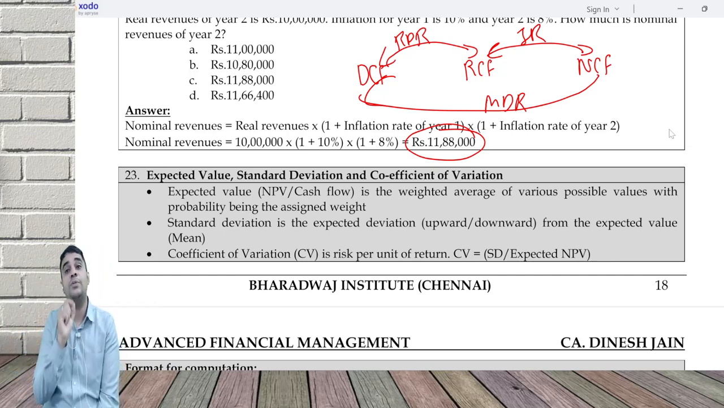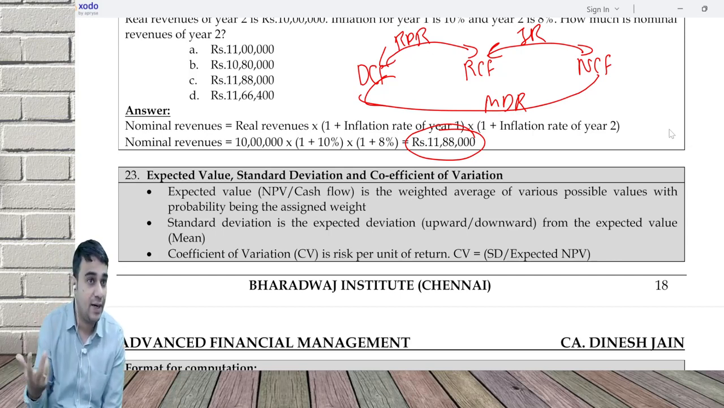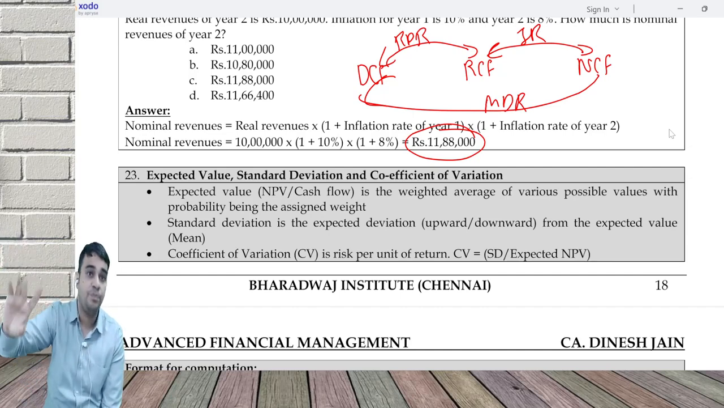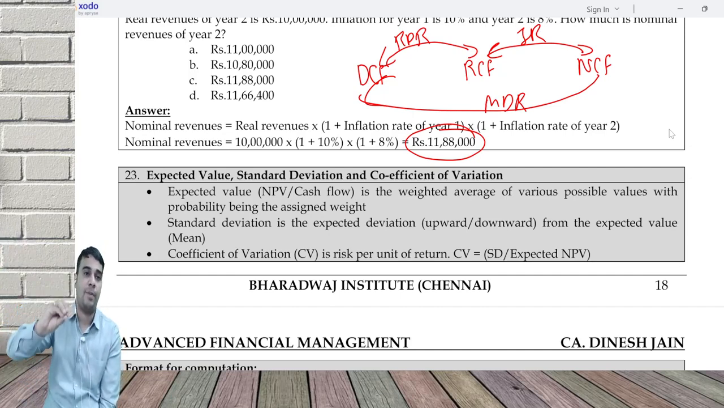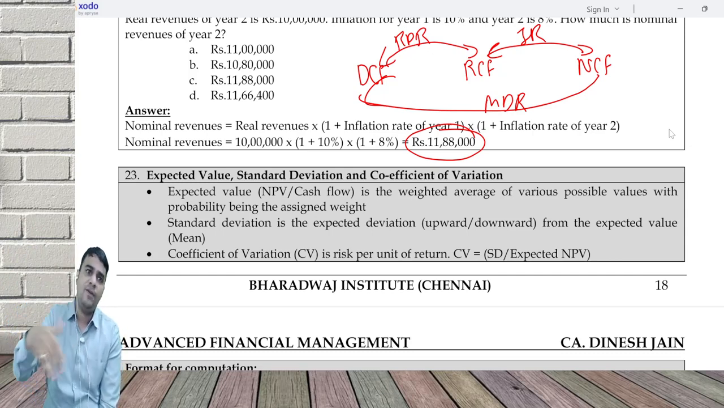Then you have something called coefficient of variation, which is risk per unit of return. Risk is standard deviation, return can be NPV or only cash flow. There are problems where only cash flows are given. Second type of question, which is what we will do in most of the problems, where cash flows are given with probability. The cash flows can be every year, or a cash flow can be given only once, and the same will get repeated.